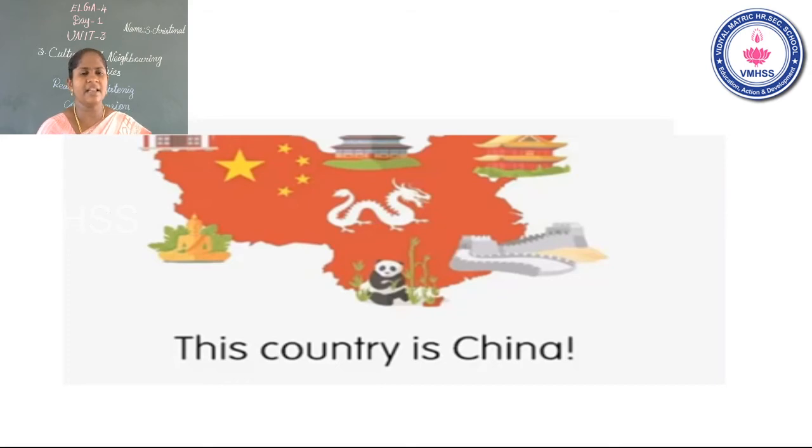What is the neighboring country of India? China. Look at the slide. This is the map of China. This country is China.